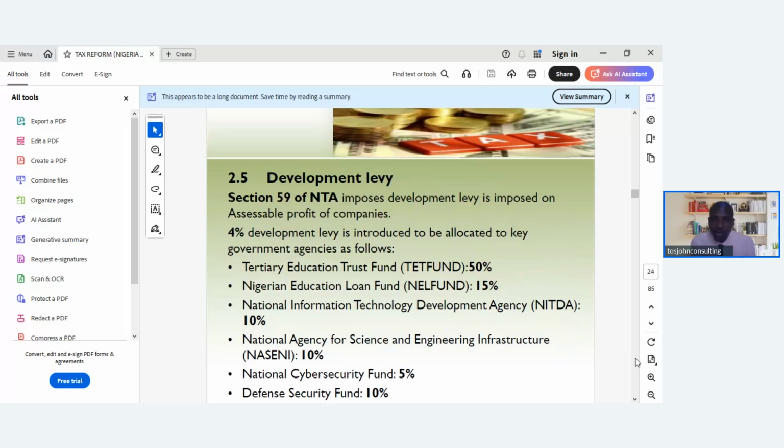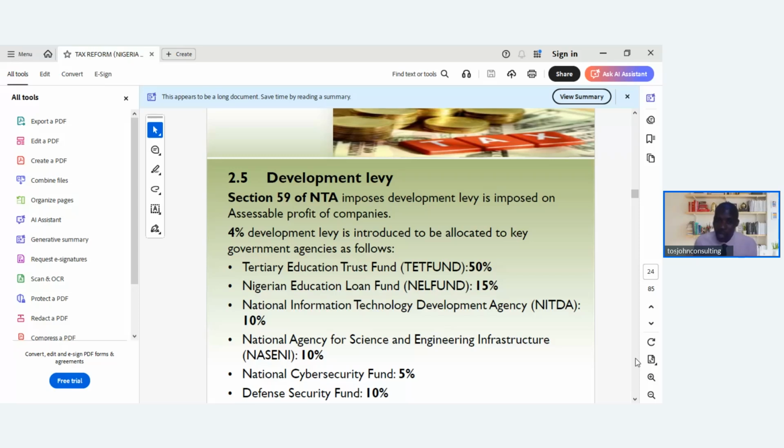Then quickly we'll move to development levy. So section 59 of NTA imposes development levy. Development levy is imposed on accessible profit of companies. So what we have here before is the accessible profit, which will be determined in the education tax.